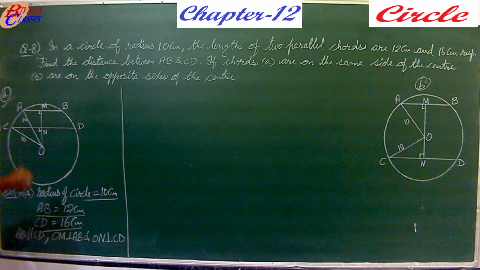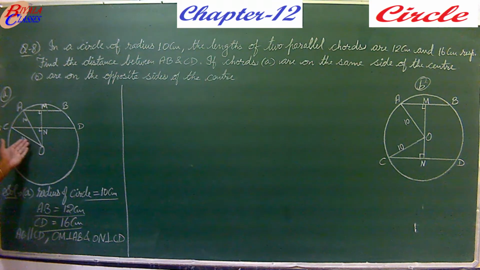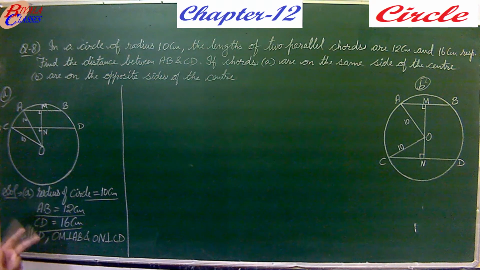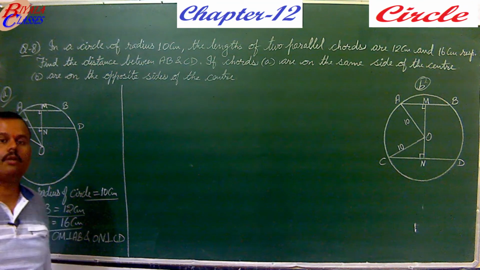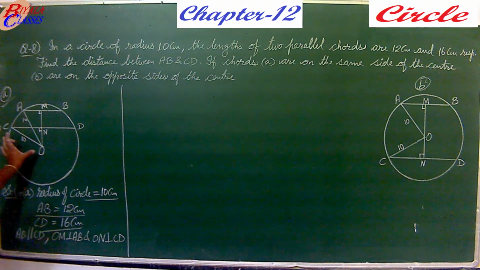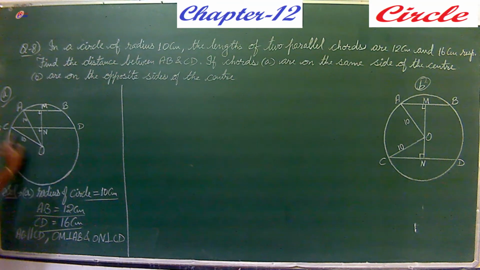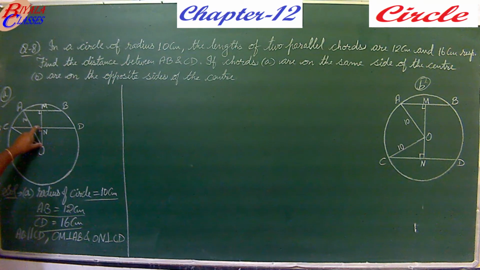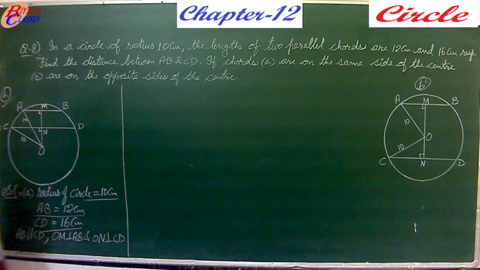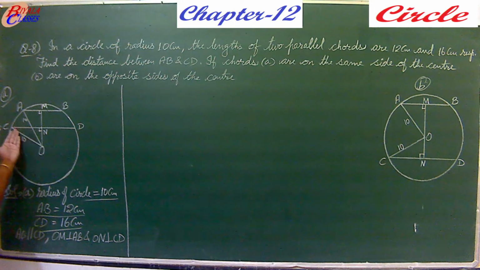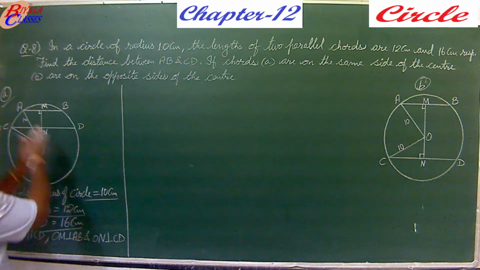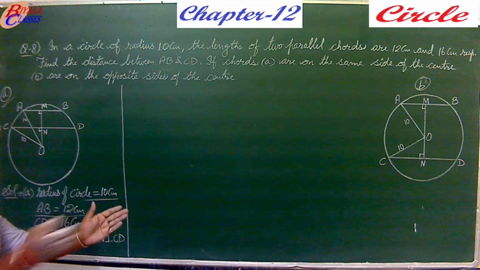Two right triangles are there, and using the right triangles and the Pythagoras theorem, if two sides are known, the third can be calculated. So here, if you take this triangle CNO, CO is 10 centimeter. This is given, the radius is 10 centimeter. But ON is not known. What about CN? CN will be half of CD. Reason: a perpendicular drawn from the center to the chord bisects the chord.